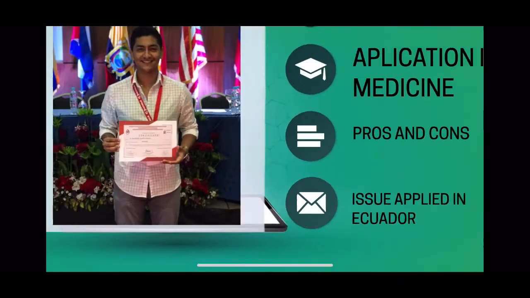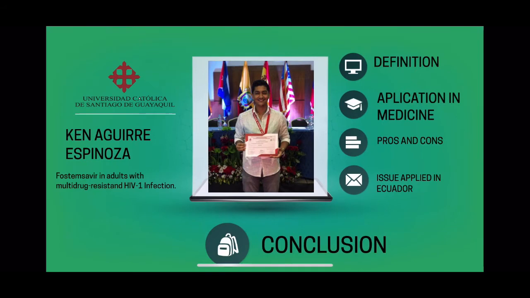And issue applied in Ecuador. 59% of adults and 52% of children living with HIV have access to antiretroviral treatment. In 2017, 21.7 million people living with HIV had access to antiretroviral treatment, which corresponds to an increase of